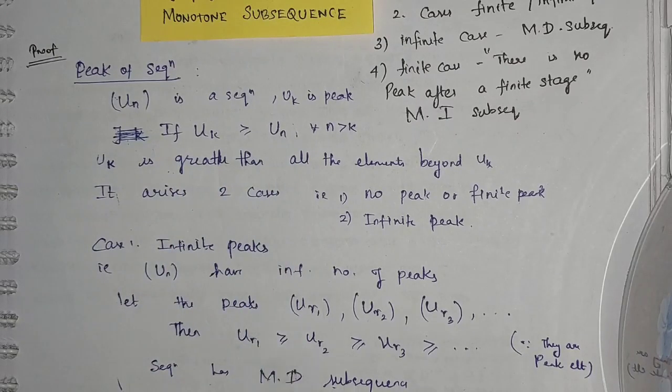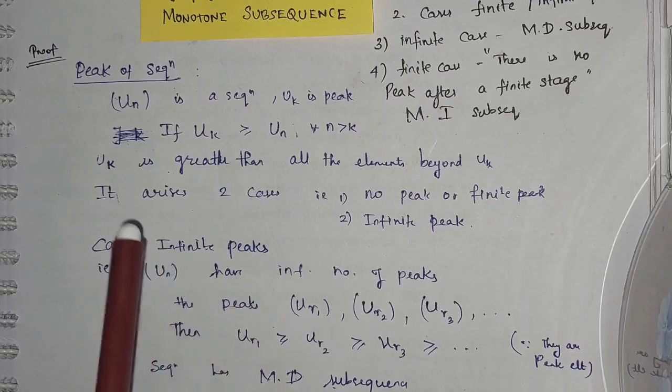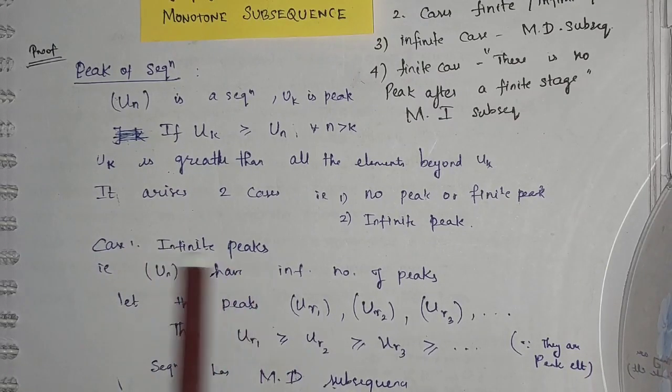Suppose in the middle, ur2 is less than or equal to ur3, then that is not a peak obviously. ur2 itself is not a peak. But we have taken only the peaks, an infinite number of peaks. So obviously ur1 should be greater than or equal to ur2, which is greater than or equal to ur3 and so on. That is by the definition of the peak. Hence we have said this un has a monotonic decreasing subsequence when it has infinite peaks.